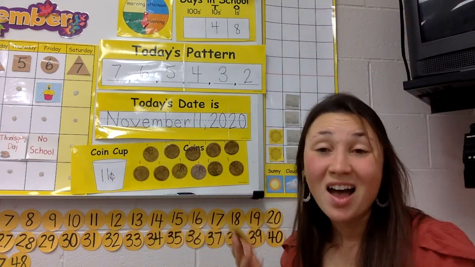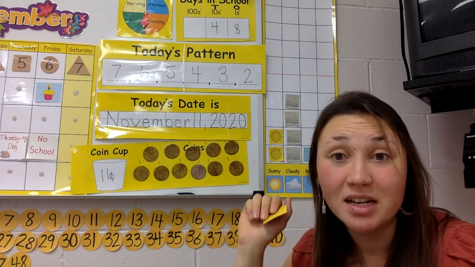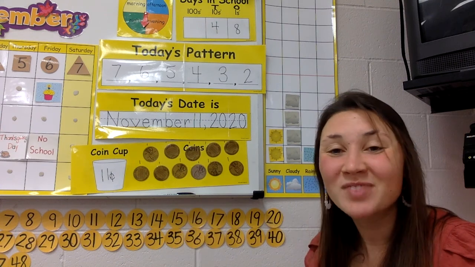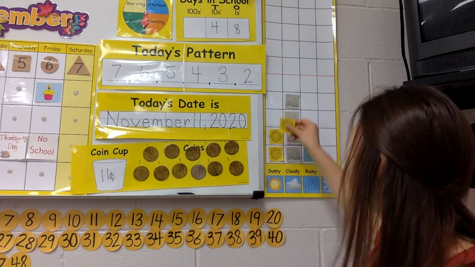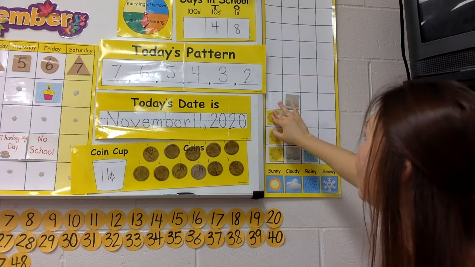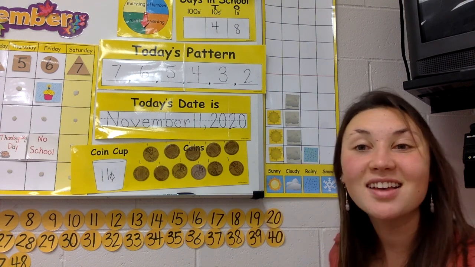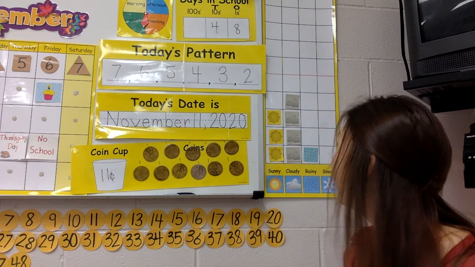Well, my phone predicted that it would be a sunny day today on 11/11, so hopefully it's sunny by you. Let's sing the sunny song.